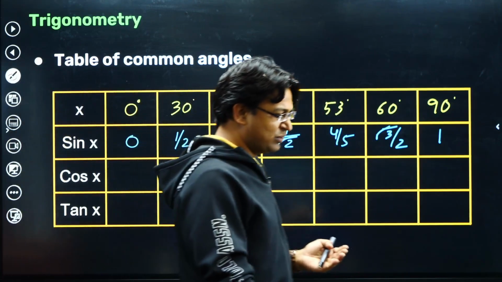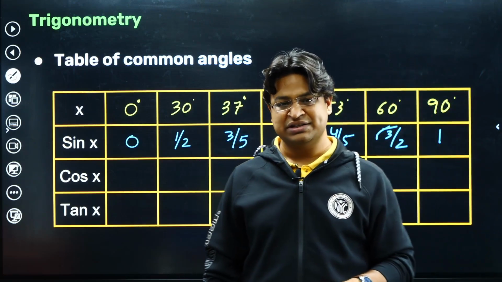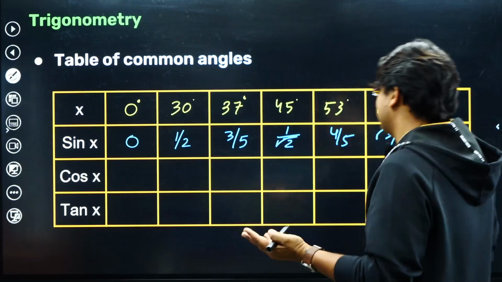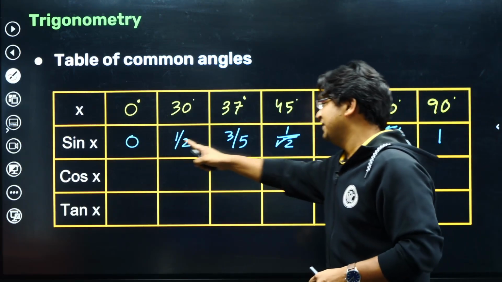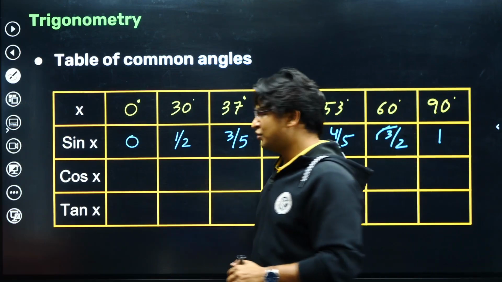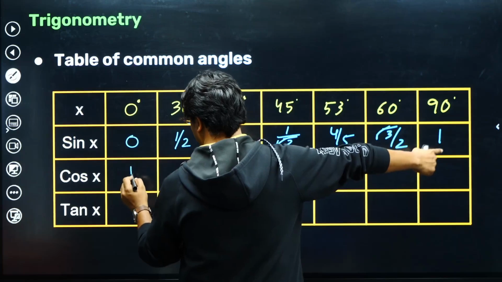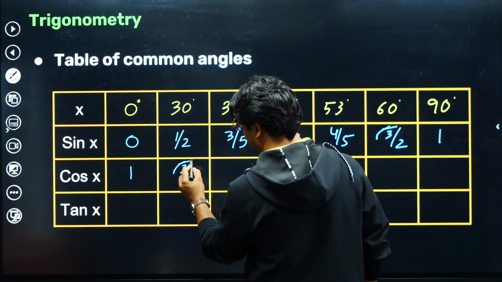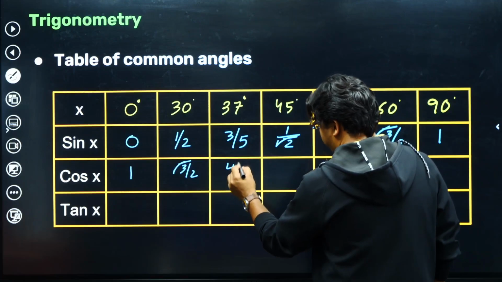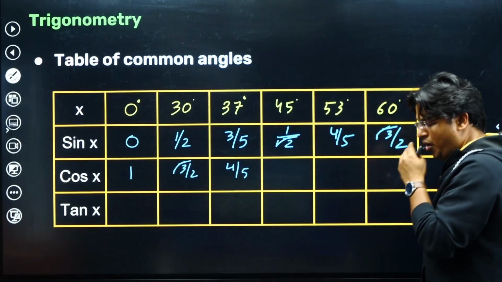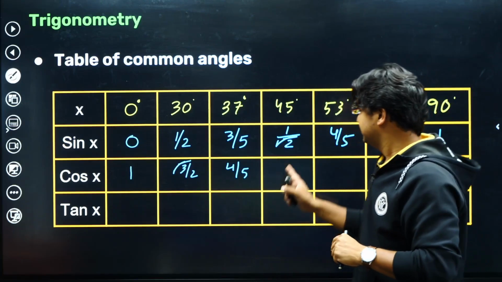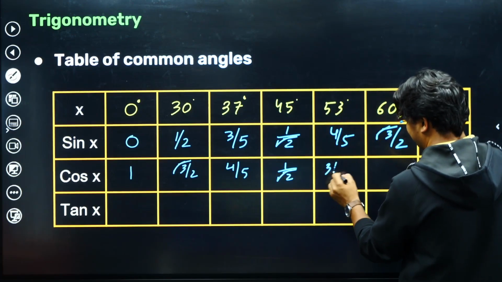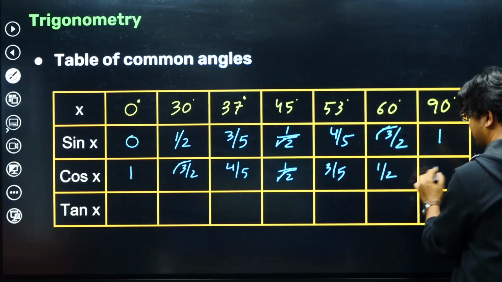Now I said that if you want to learn these numbers, go and look for tricks on YouTube. There are tricks actually. I'm not diverting right now and therefore I'm not telling any trick to you. But there's one small thing that I can tell you. Whatever numbers you have filled in here, you can just reverse them here. So cos 0 would be 1. Cos 30 would be sine 60, that is root 3 by 2. This would be 4 by 5. This would be 1 upon root 2. This would be 3 by 5. This would be half and this would be 0.